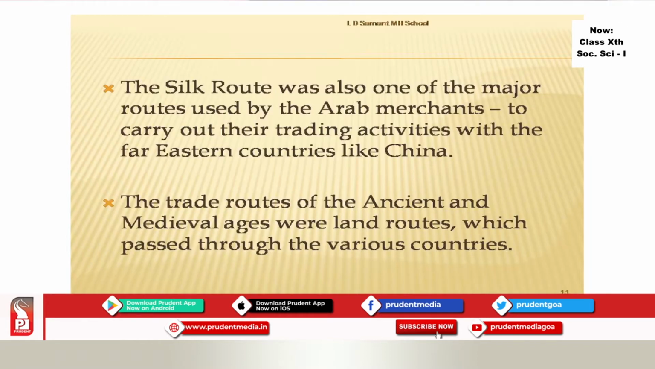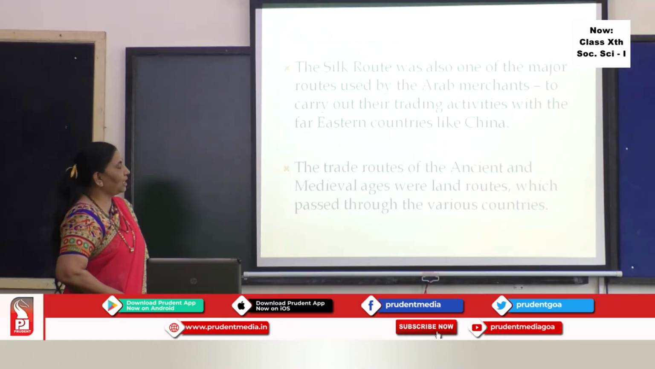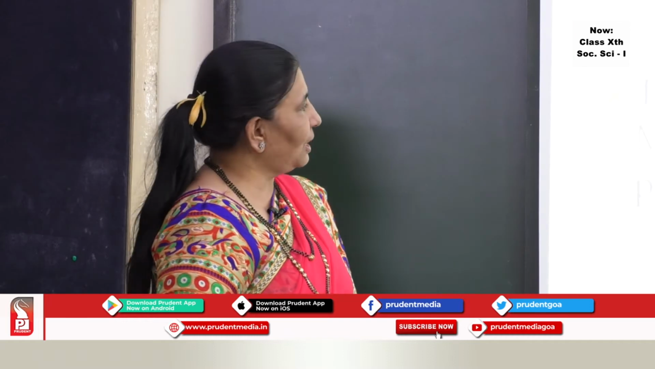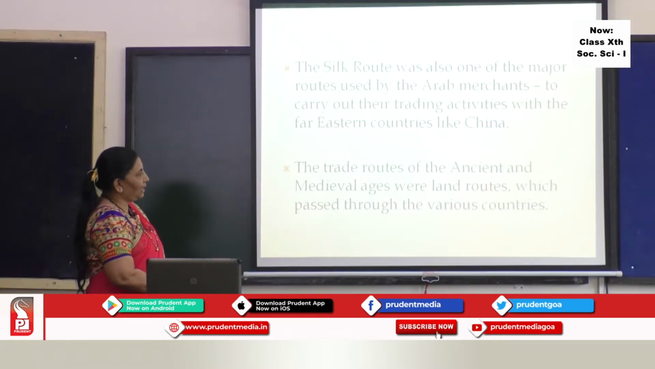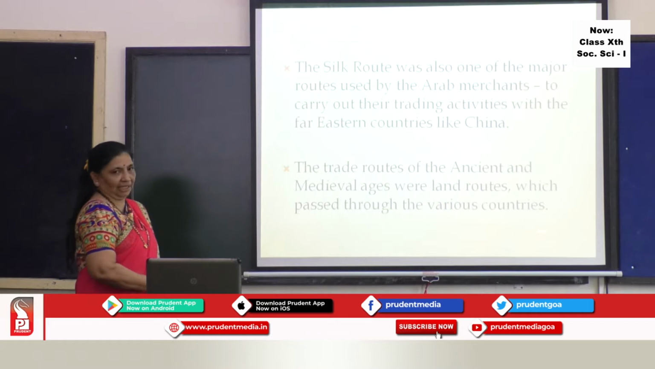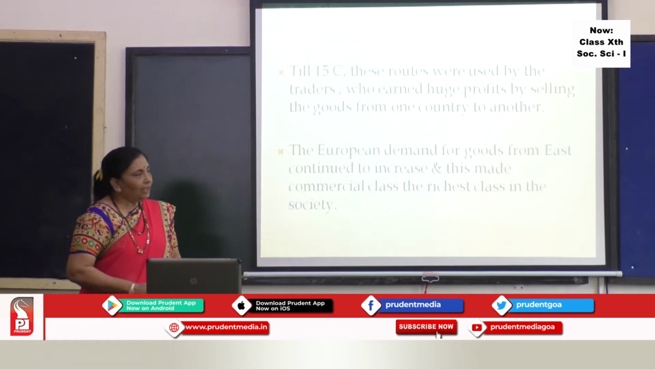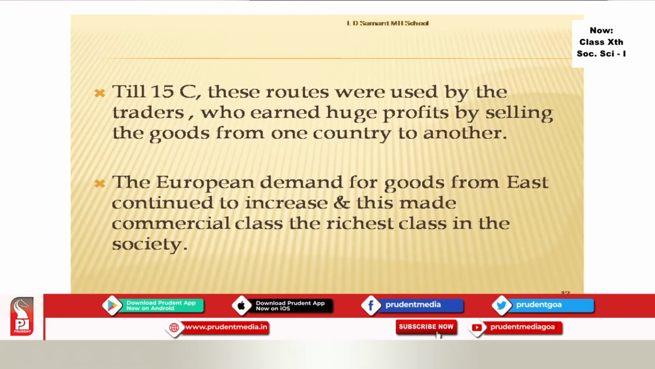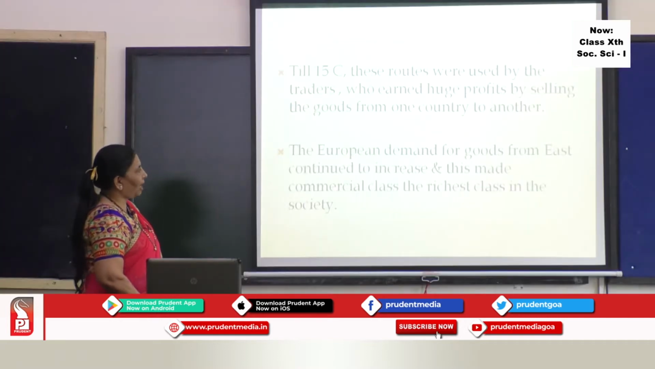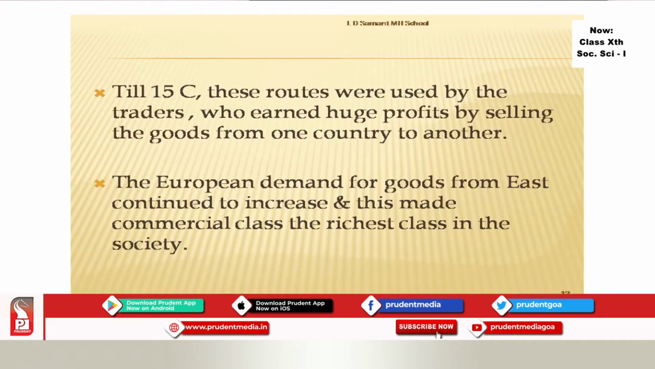The trade routes of the ancient and medieval ages were land routes which passed through various countries. So here was the problem, because the land routes were passing through various countries. Now, till the 15th century, these routes were used by the traders who earned huge profits by selling goods from one country to another. The European demand for goods from the East continued to increase, and this made the commercial class the richest class in society.